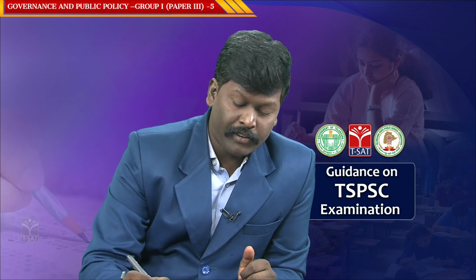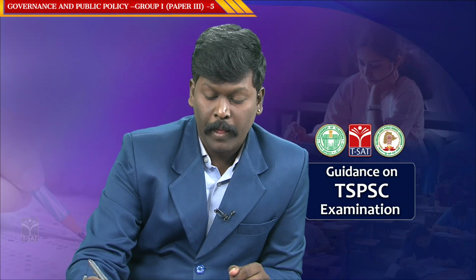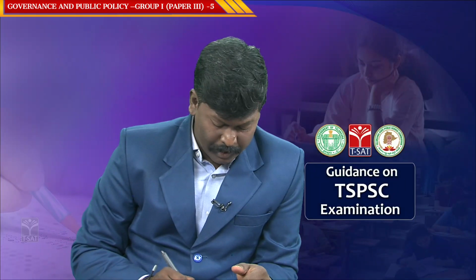The head of the central legislature is your parliament. Parliament is head of the central legislature. The head of the state legislature is state legislature only. Now coming to parliament, Article 79 defines parliament. According to Article 79, parliament includes President of India, Lok Sabha and Rajya Sabha.